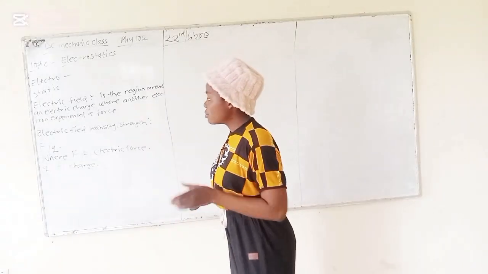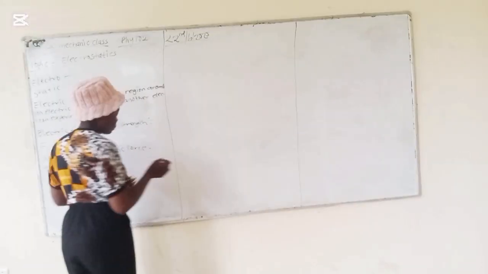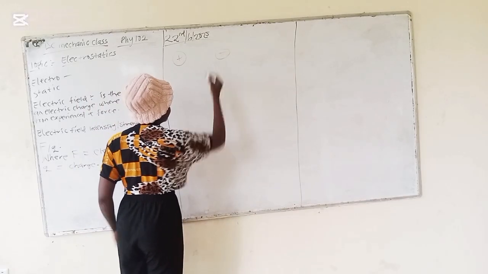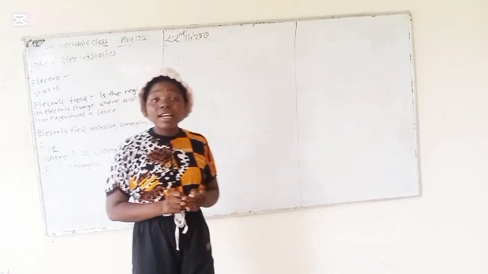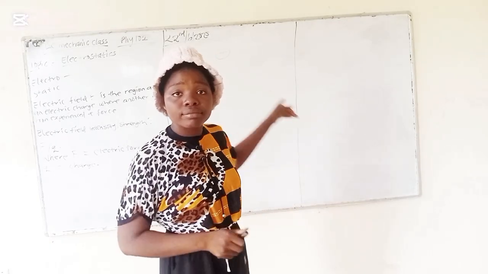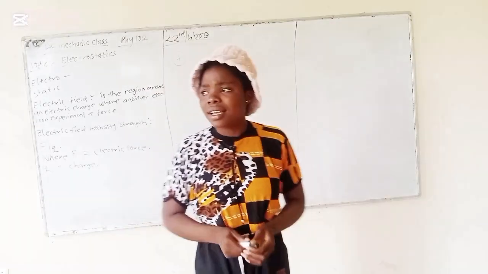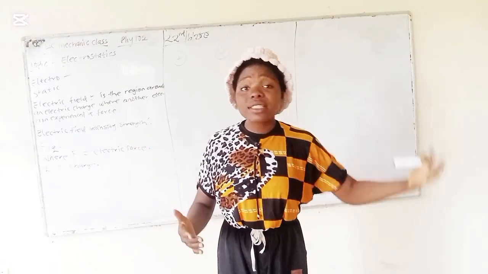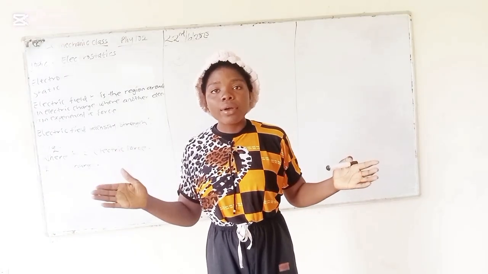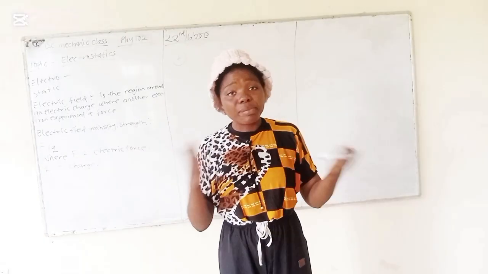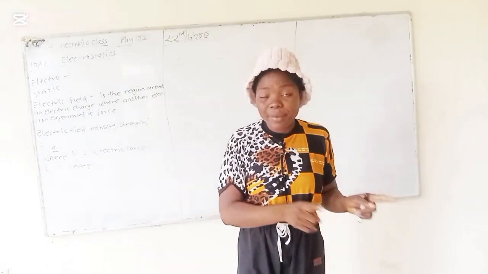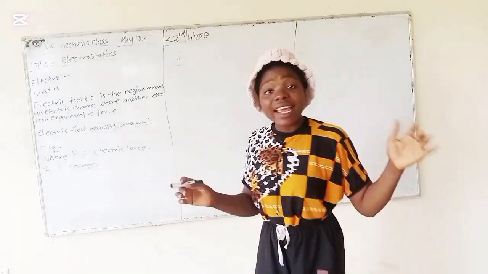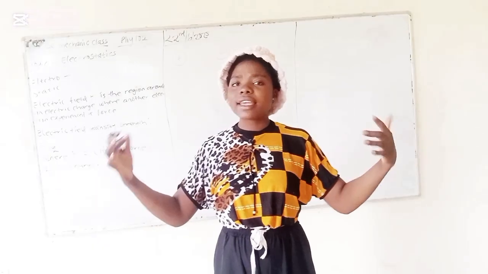So now let's do something really. This is our positive charge and this is our negative charge. The fundamental law of electrostatics says that like charges, like if we have positive and positive, they will repel, and negative and negative will repel, but negative and positive will attract. The like charges will repel, unlike will attract.